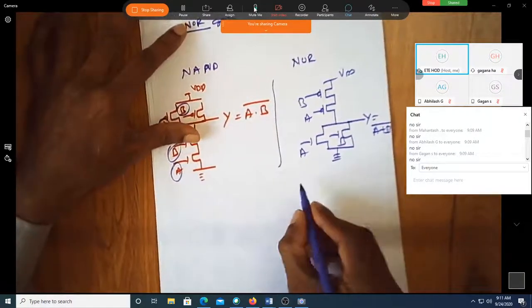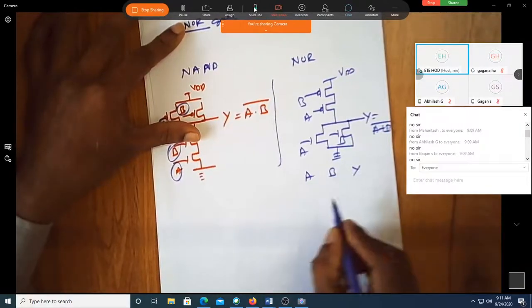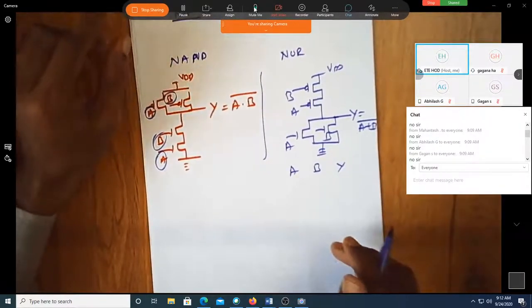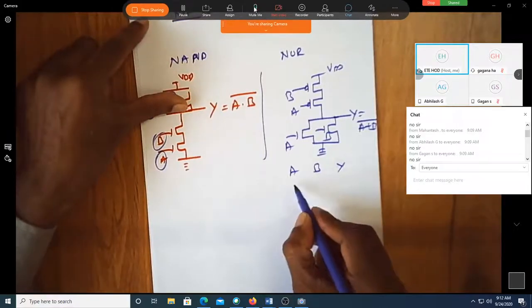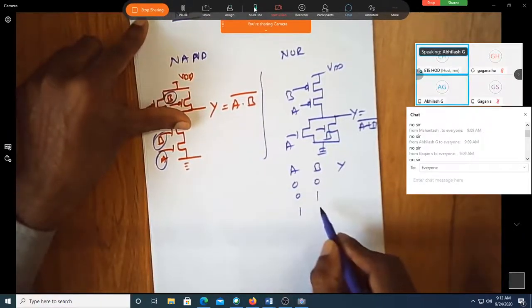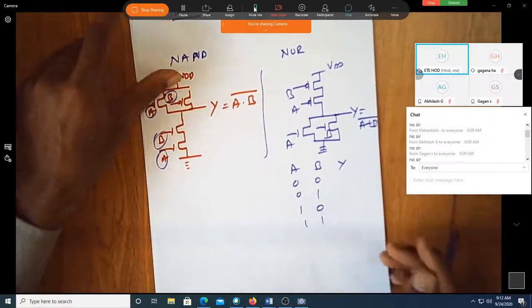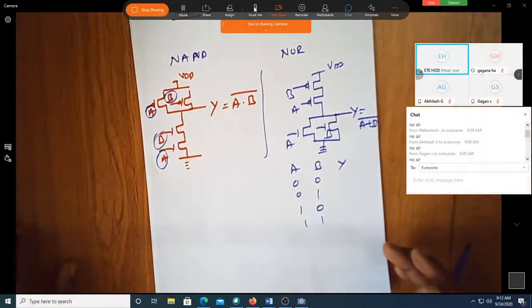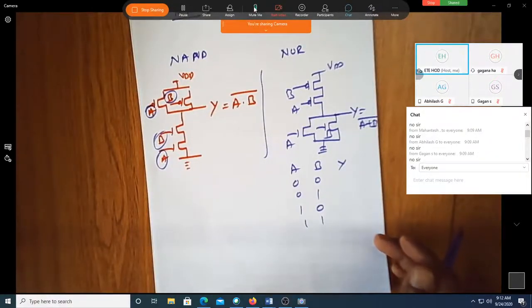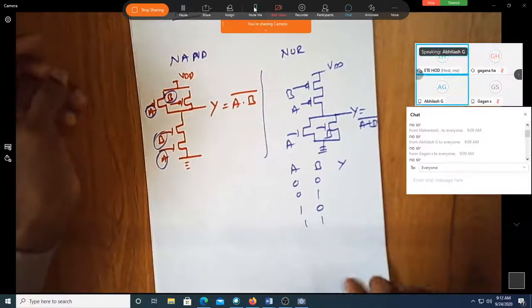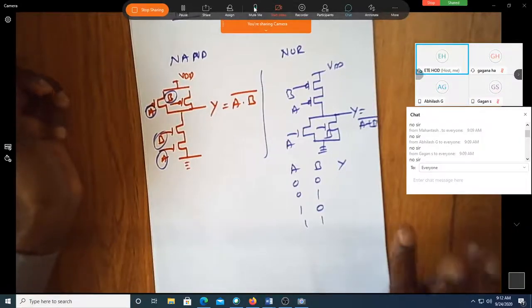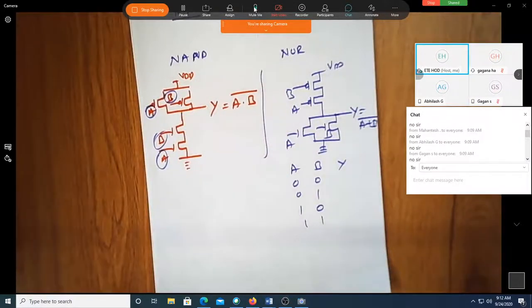So what is the NOR gate truth table? Abhilash, NOR gate. How do you define a NOR gate? Abhilash, don't mute yourself. Keep unmuted; don't keep switching your mic on and off. For a NOR gate, how do you define it?